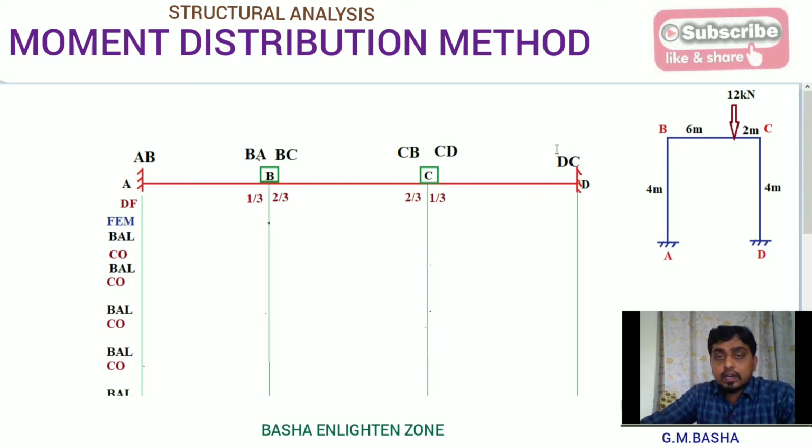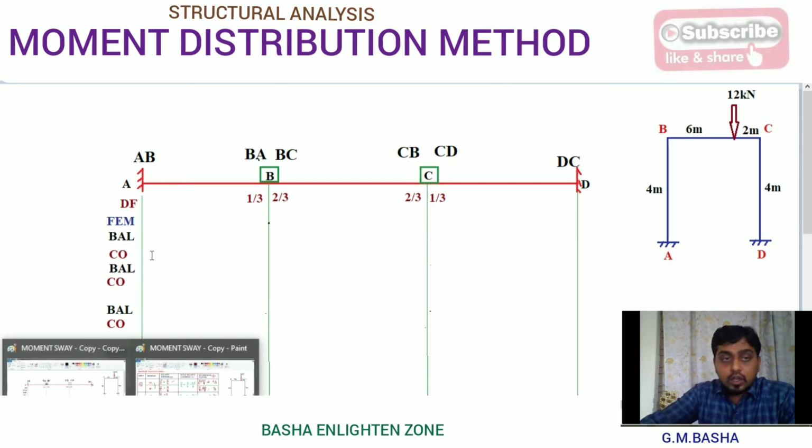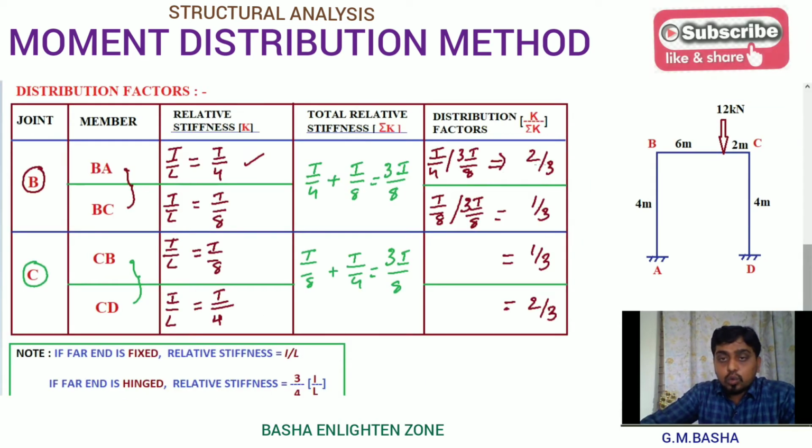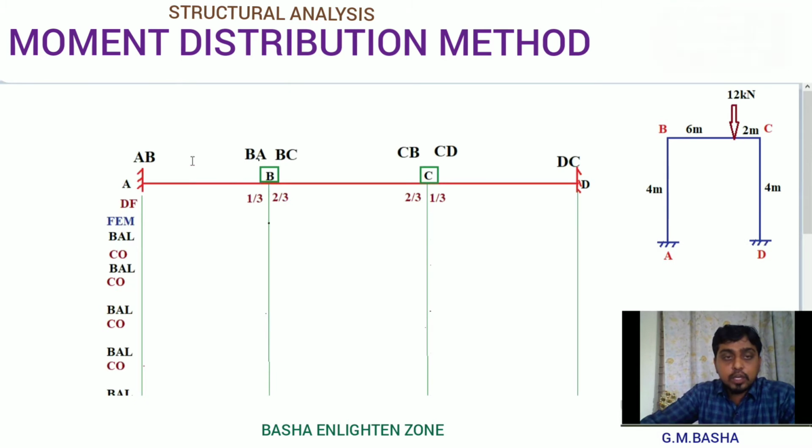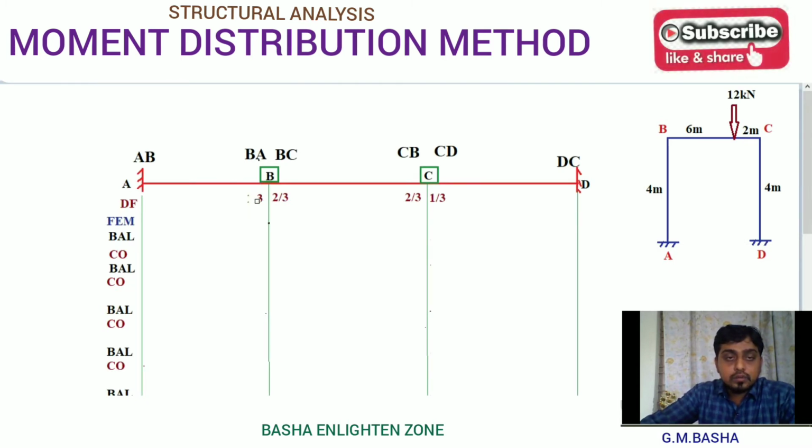Okay, then take down all the distribution factors. So what are the distribution factors here? 2 by 3, 1 by 3, 1 by 3, 2 by 3. So the distribution factors for those particular joints will be here 2 by 3, here 1 by 3. So take down all those values.